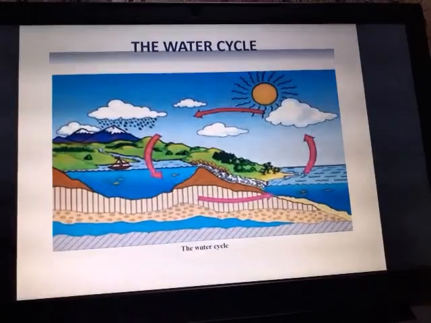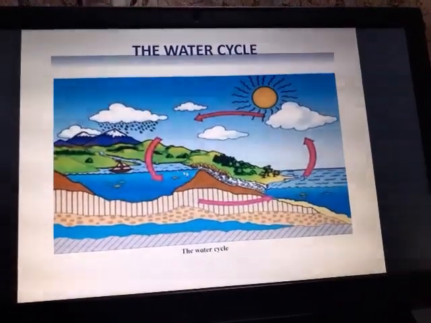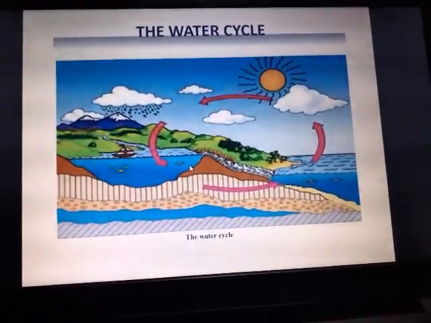Now this process, what we have seen, first of all, evaporation. Water evaporates from everywhere.